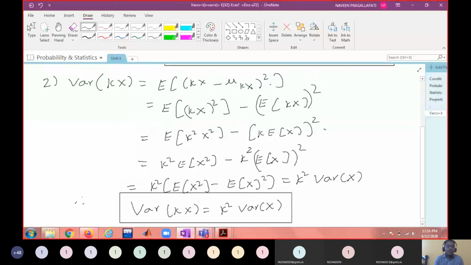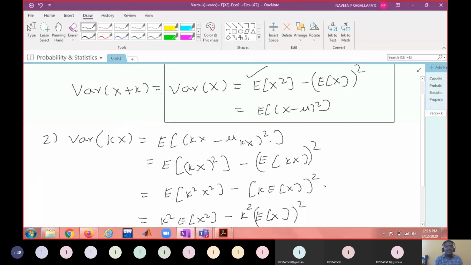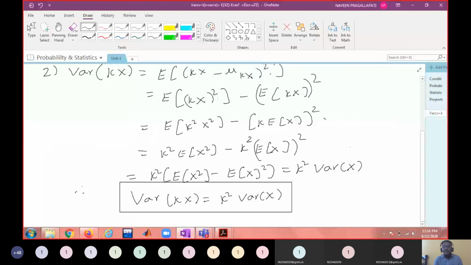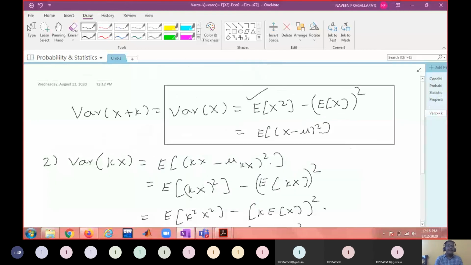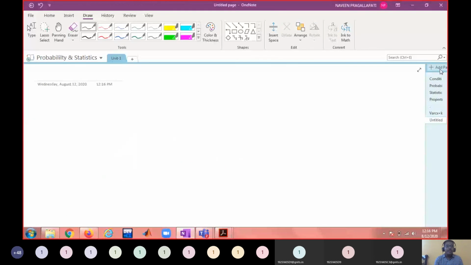Okay, so these are the two important properties. Variance of x plus k is equal to variance of x. Variance of x is nothing but expectation of x square minus e of x whole square. Variance of kx is equal to k square into variance of x. Problems we'll do tomorrow.